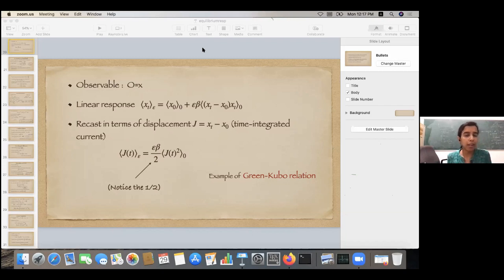At criticality, you mean? Not exactly, just near the critical point. Yes, near the critical point you can write a formal linear and higher order expansion. It could be that for some systems that particular coefficient goes to 0. We will see some examples probably tomorrow or the day after. But formally, yes, you can write a linear expansion as long as you are not exactly at the critical point. And experimentally, all of this is verified. Yes. Okay. Thanks.